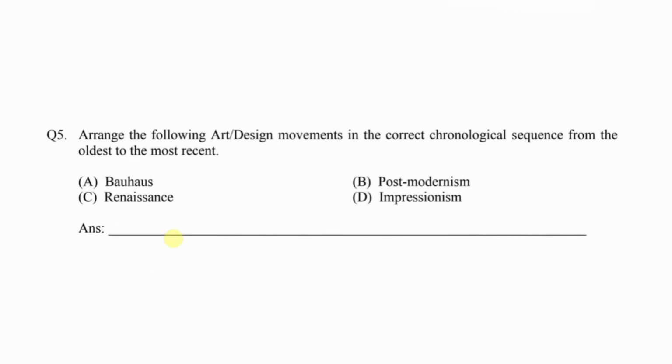Arrange the following art and design movements in the correct chronological sequence from the oldest to the most recent. So the proper sequence is Renaissance, then Impressionism, Bauhaus, and Postmodernism. That is CDAB. I'm attaching a link of art movements in the description below. So that would help you understand design movements.